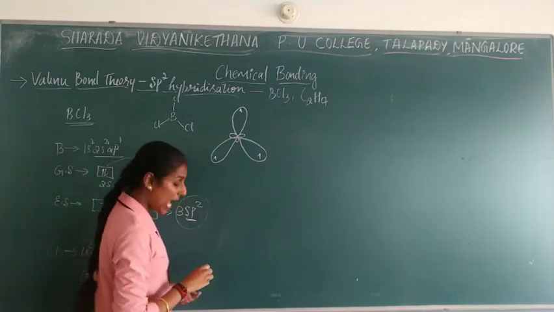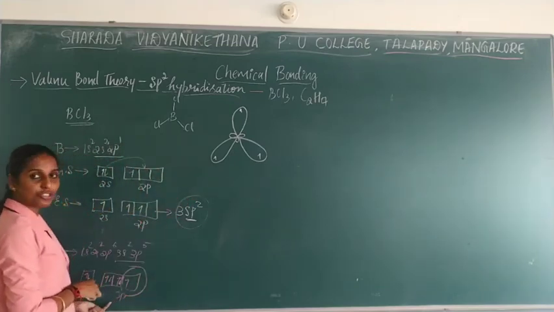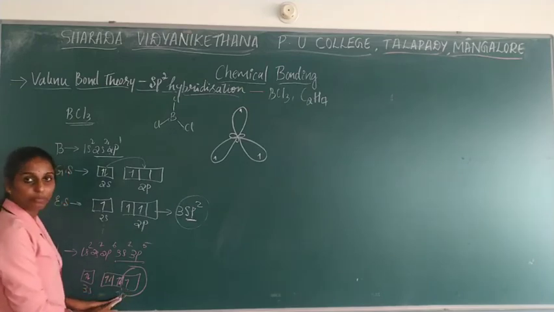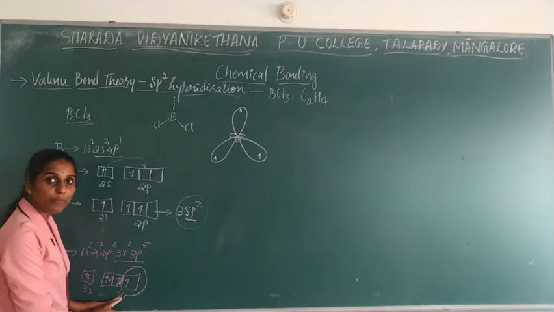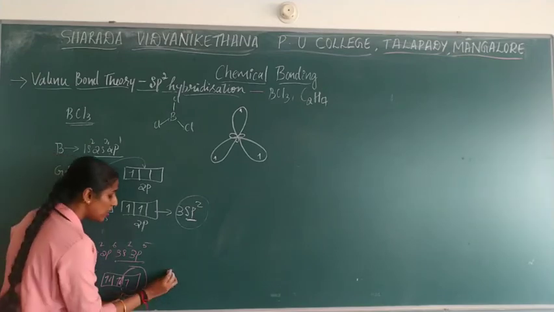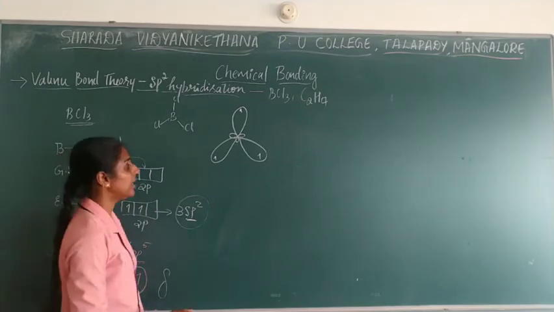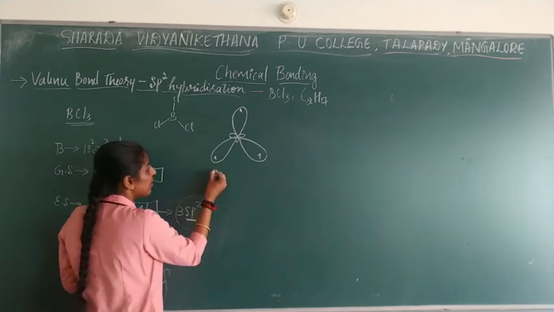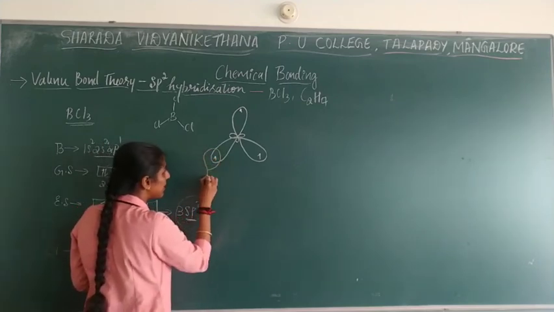So what is the shape of the Cl orbital? Should I write spherical or dumbbell? Check here. The unpaired electron is present in which orbital? That is the p orbital. P orbital, in the sense, what is the shape? It is nothing but dumbbell shape. So here the dumbbell shape structure formation takes place.